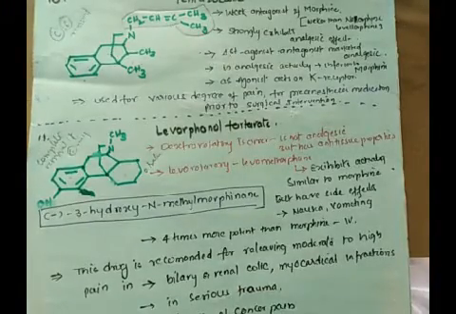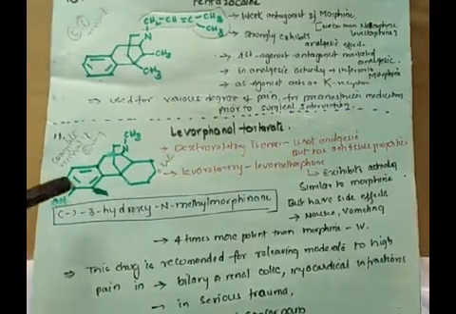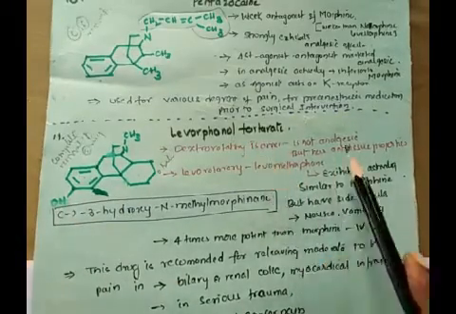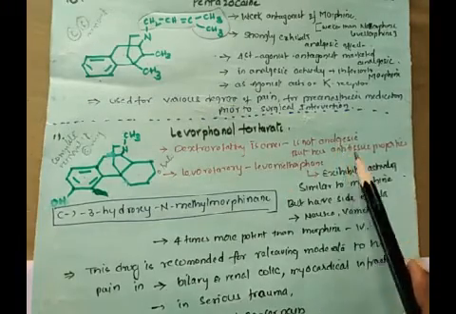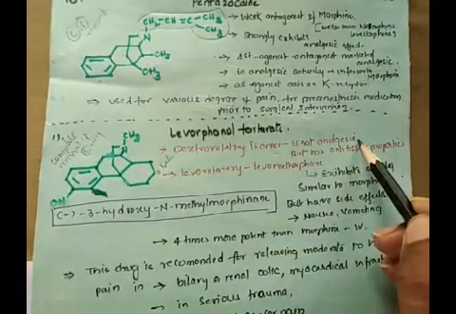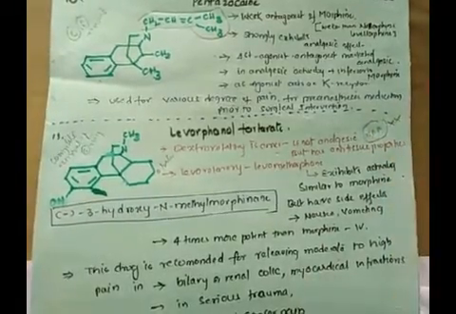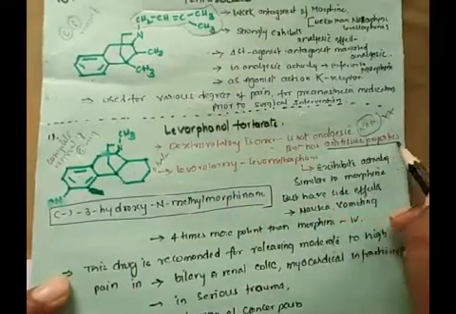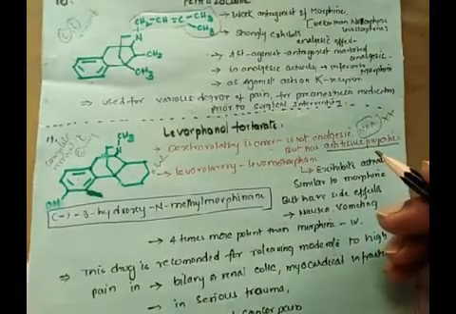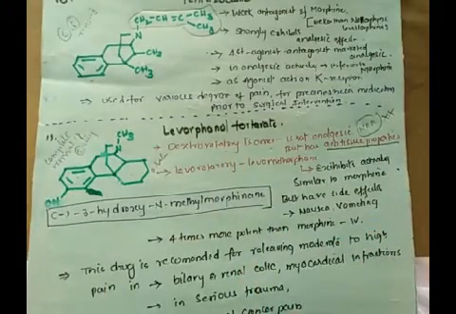That is what we see when we compare with the structure of morphine, the standard drug. This is the structure of levorphanol tartrate. The dextro isomer shows no narcotic analgesic activity, but it has antitussive property. Antitussive means it is used for treatment of cough as well as sputum. So this dextrorotatory isomer is not at all a narcotic analgesic.